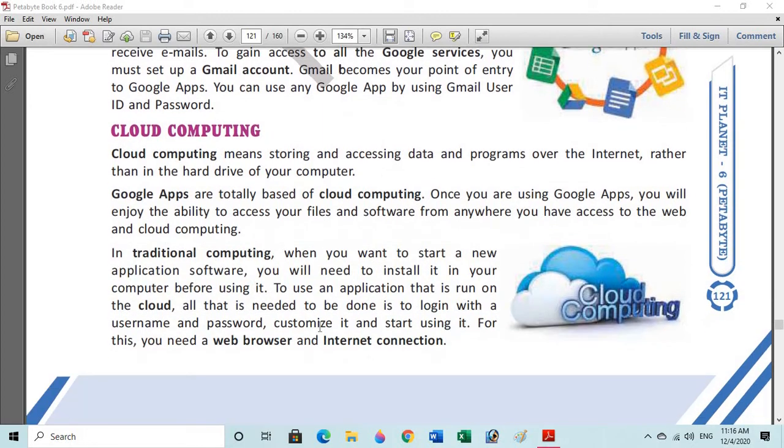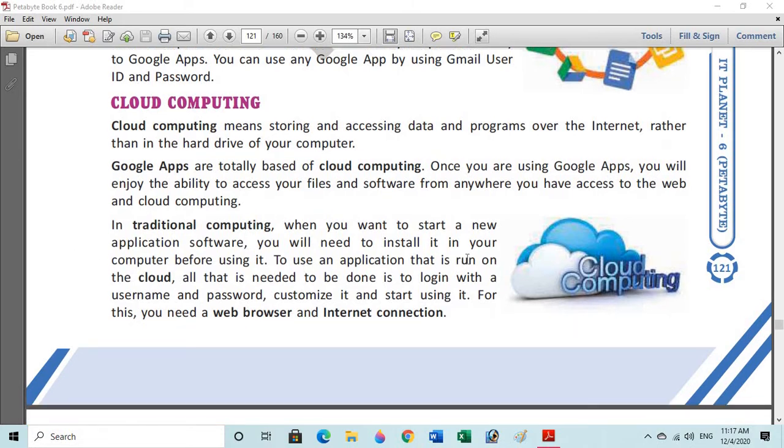Now let us learn about cloud computing. In traditional computing, when you want to start a new application software, you will need to install it in your computer before using it. But cloud computing means storing and accessing data and programs over the internet, rather than in the hard drive of your computer. Google Apps are totally based on cloud computing. Once you are using Google Apps, you will enjoy the ability to access your files and software from anywhere you have access to the web and cloud computing.